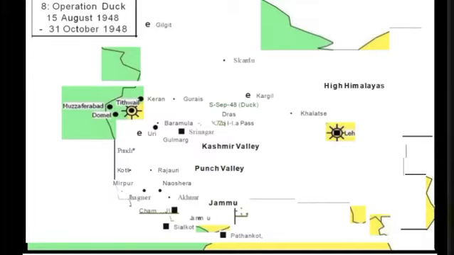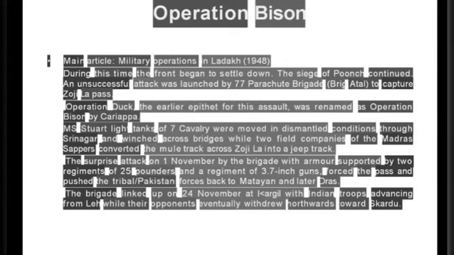The Kashmir State Army was to defend Skardu from the Gilgit Scouts, impeding their advancement to the Indus Valley towards Leh. In August, the Chitral forces under Mata-ul-Mulk besieged Skardu and, with the help of artillery, were able to take Skardu. This freed the Gilgit Scouts to push further into Ladakh. Operation Duck, 15 August 1948 to 31 October 1948. Operation Bison. Main article: military operations in Ladakh.